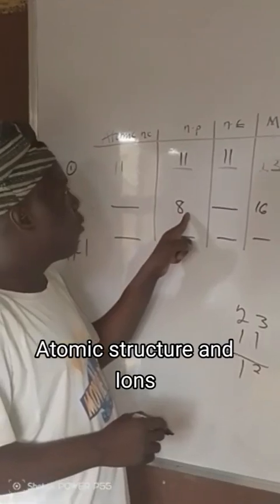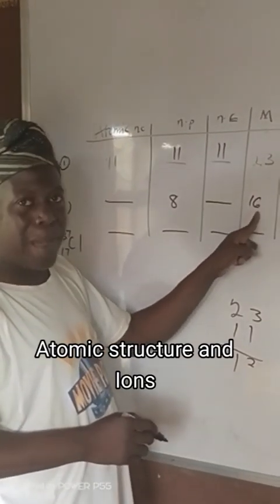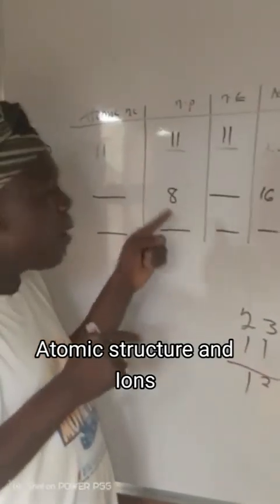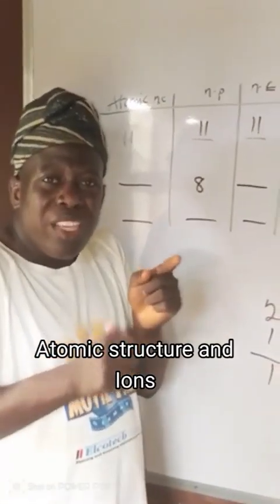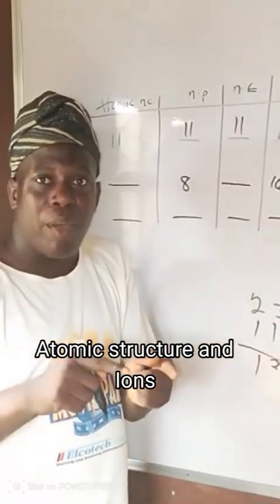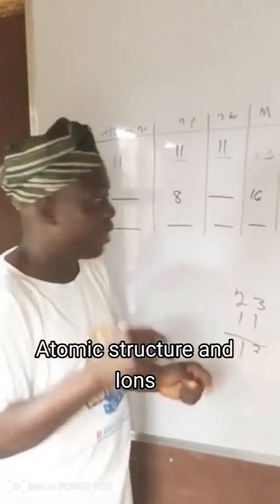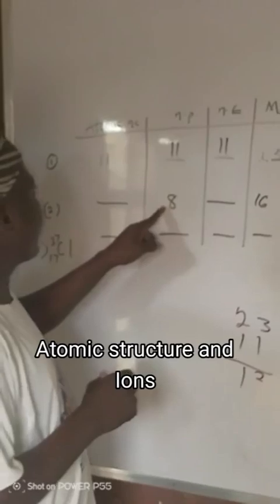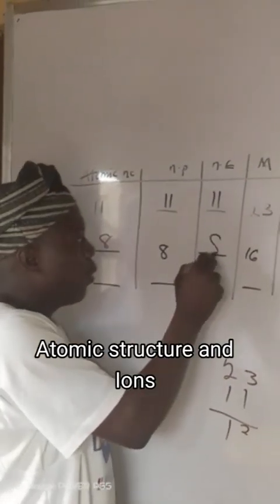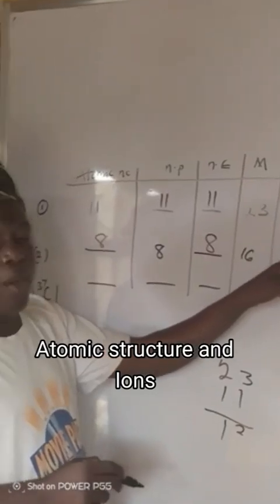Now, the next one, we are not being given atomic number. We are being given number of proton and atomic mass. Don't forget that when we are given number of proton, our number of proton is the same thing as number of electron. It's also the same thing as atomic number. When our number of proton is 8, our atomic number will be 8. Our number of electrons will be 8.